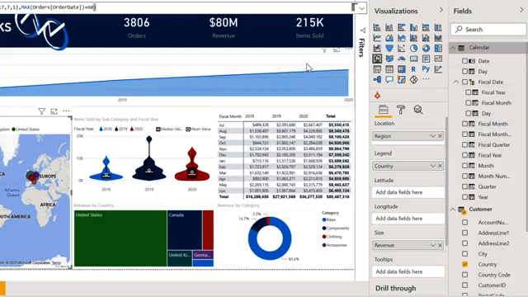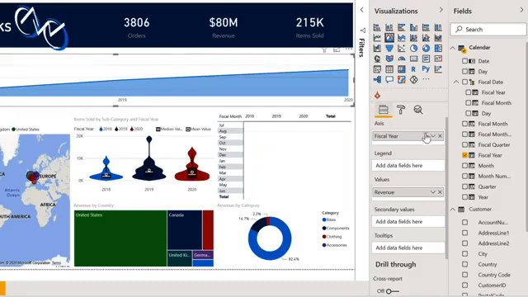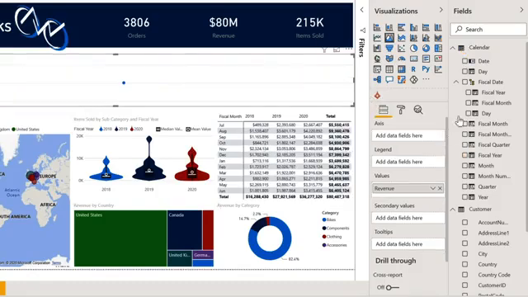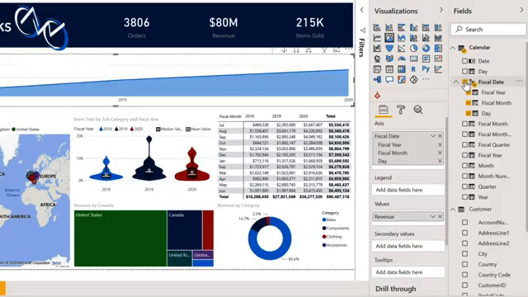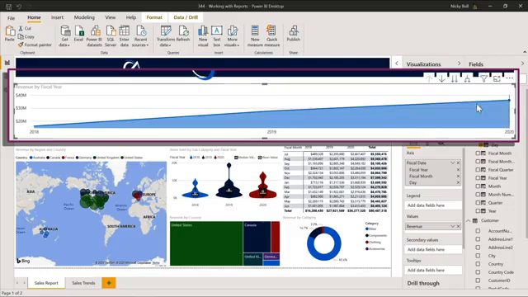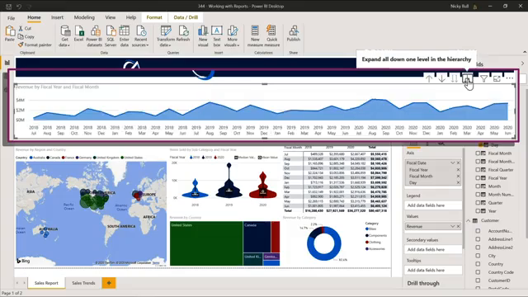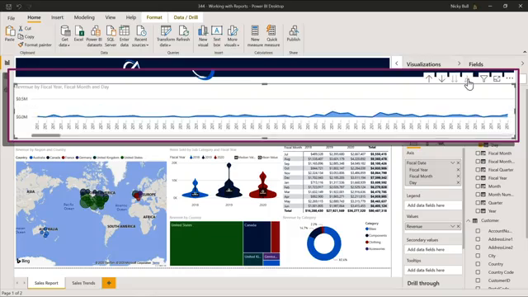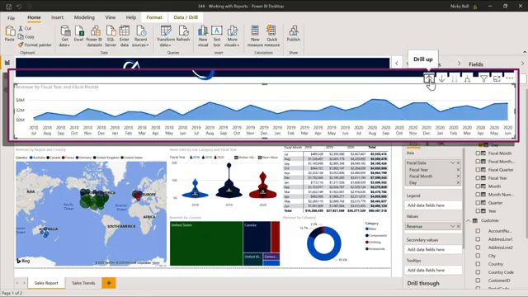Now clicking on the area chart, what we're going to do is remove fiscal year and replace it with our fiscal date hierarchy. To begin with, the chart looks identical, but you'll notice some new icons have appeared at the top of the chart, and the one we're looking for is expand all down one level in the hierarchy. And when we click on that, we can actually now see revenue by month and year. If we expand again, we're going to get by day as well, which is maybe too detailed. So to drill up, just click on your drill up arrow.